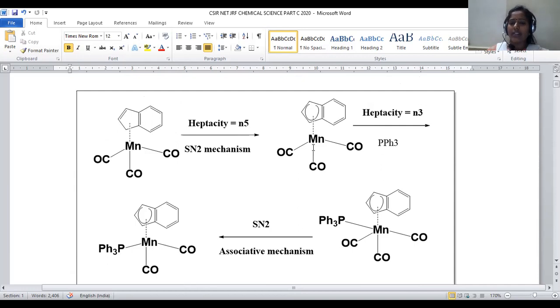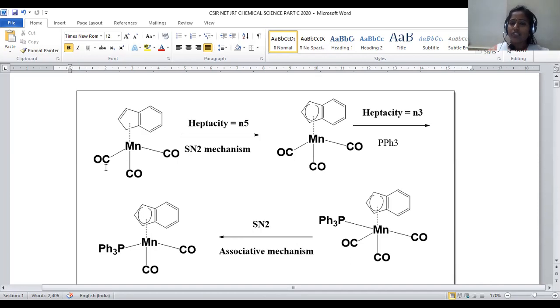In order to react with the incoming ligand, there should be an electron deficiency; only then can a new bond form. This is an SN2 mechanism, which we can regard as an associative mechanism. First the ligand is added, later the existing group departs. That is the strategy of the SN2 mechanism.